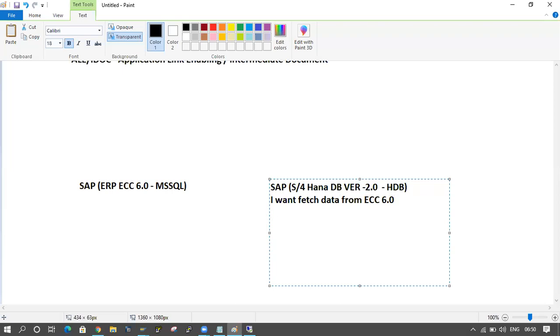I want to fetch the data from ECC 6.0. How can we do that? How can we fetch the data?